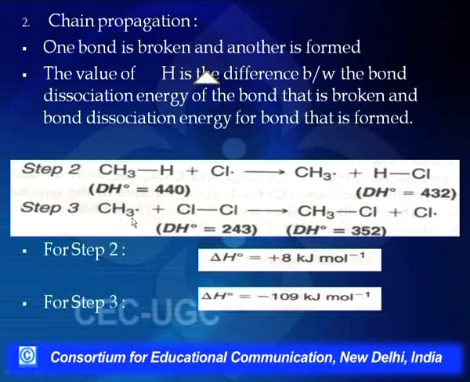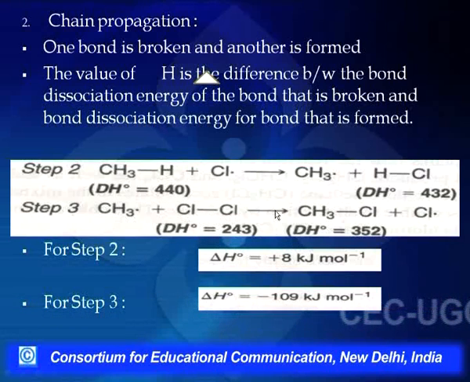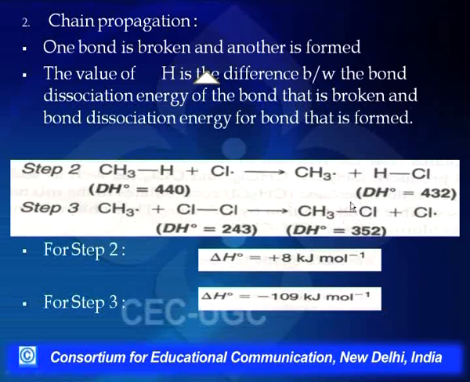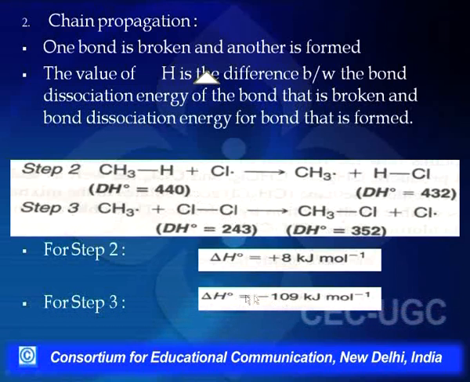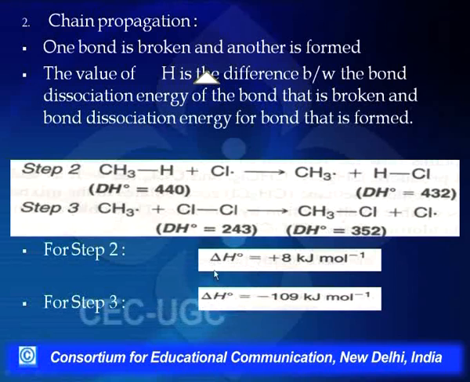Now the next step, in which methyl free radical is reacting with the chlorine molecule. Here in the formation of chloromethane, 352 kilojoules per mole of energy is evolved, whereas the energy requirement is 243. So the difference between these two gives me minus 109. So this is an exothermic reaction. Exothermic means that the heat is being evolved. So this overall reaction is an exothermic reaction.